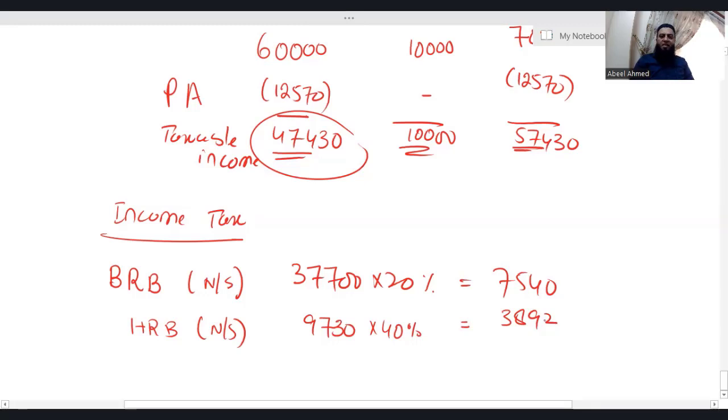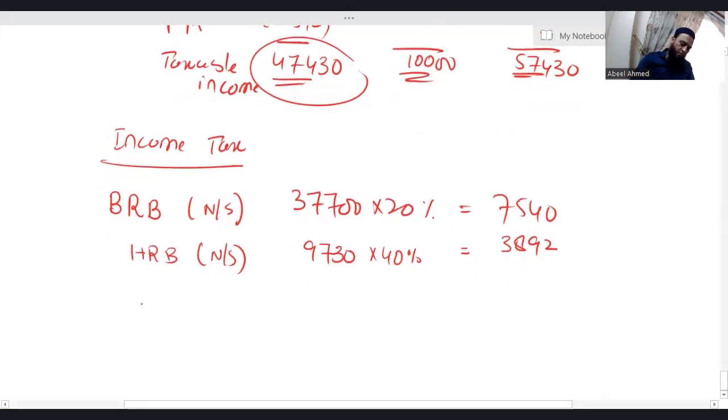Before applying any tax rate on the saving income, you need to know the individual's tax paying status, and we have already decided whoever this individual is, a higher rate taxpayer. So they get a nil rate band of £500 for the saving income. Nil rate band, saving income: 500 into 0% is 0.